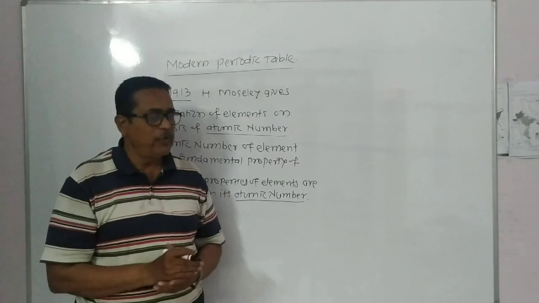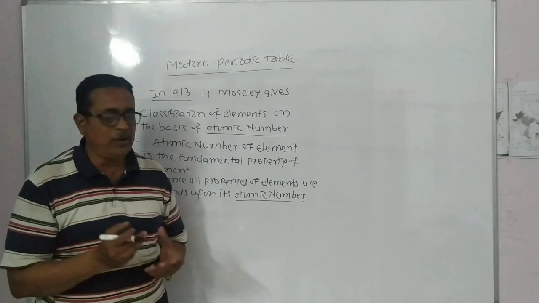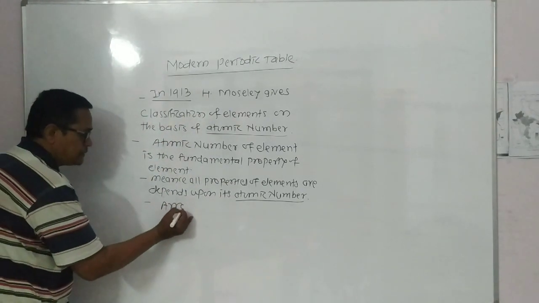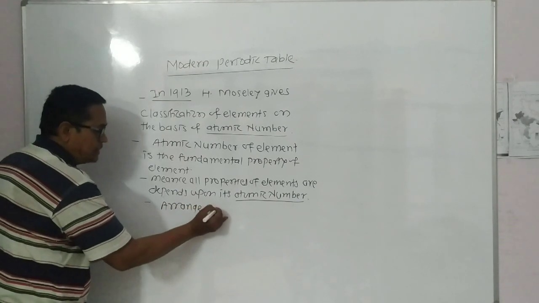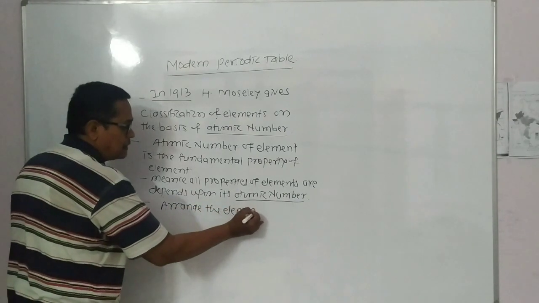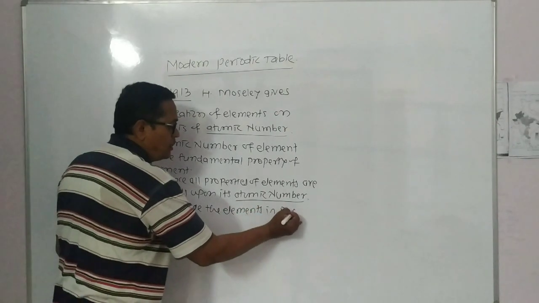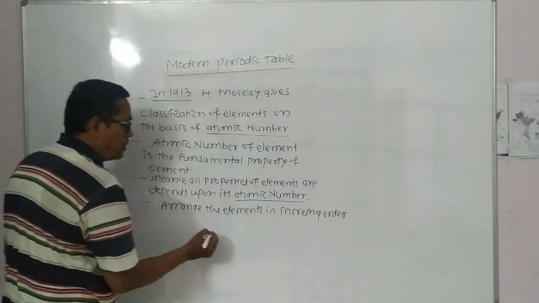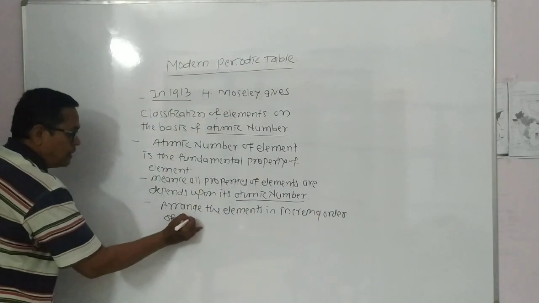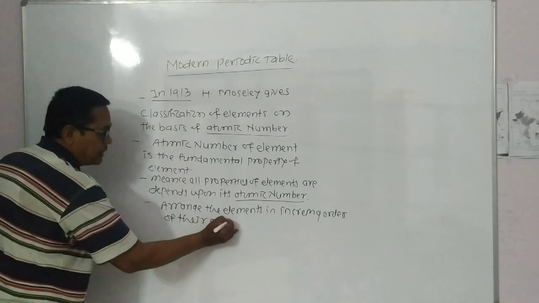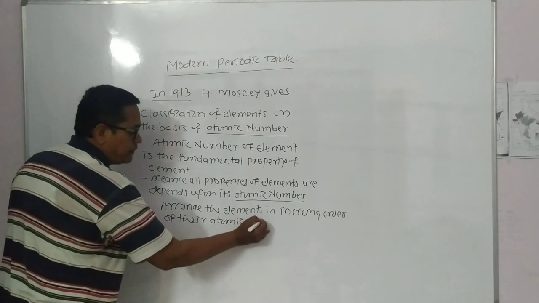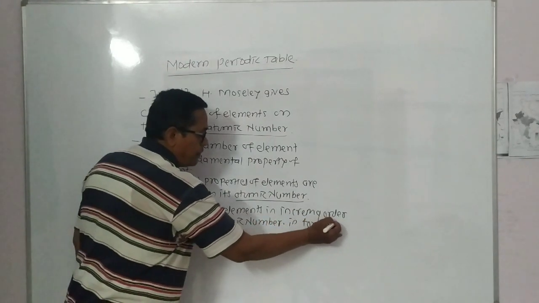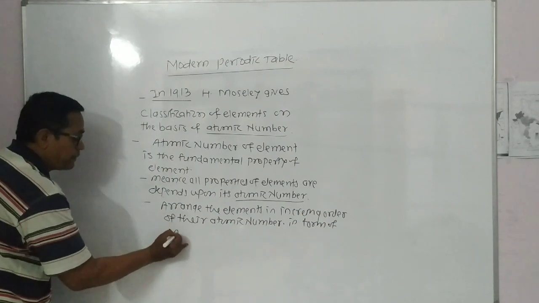When elements are arranged in increasing order of their atomic numbers, Moseley arranged the elements in increasing order of their atomic numbers in the form of the modern periodic table.